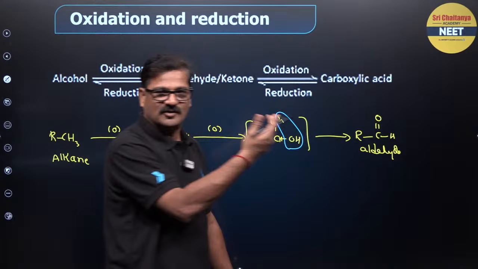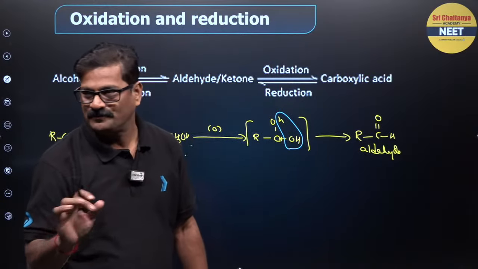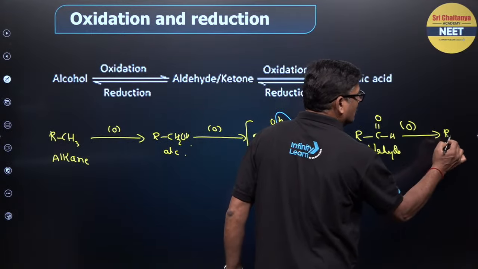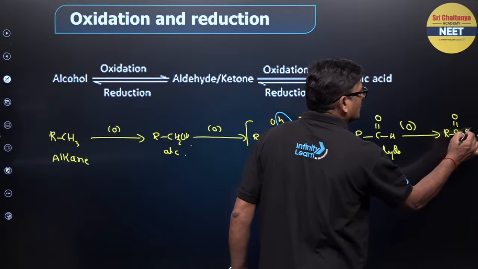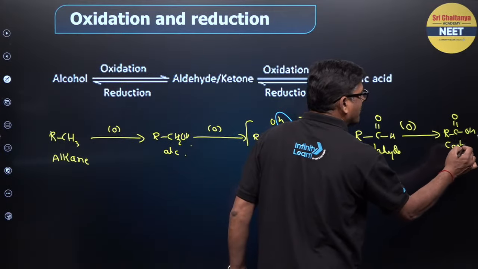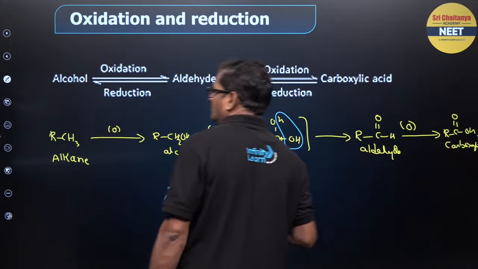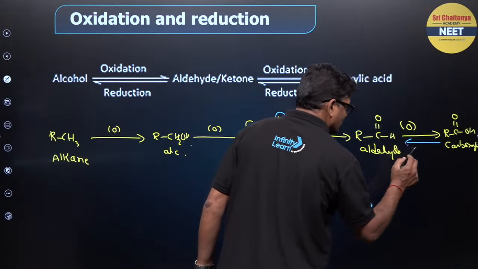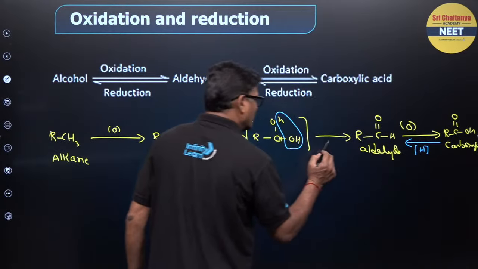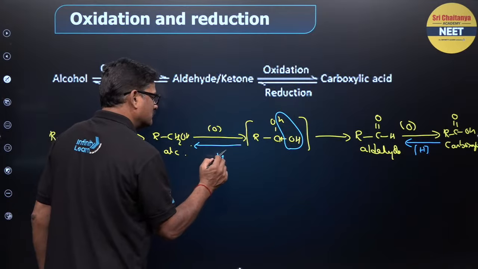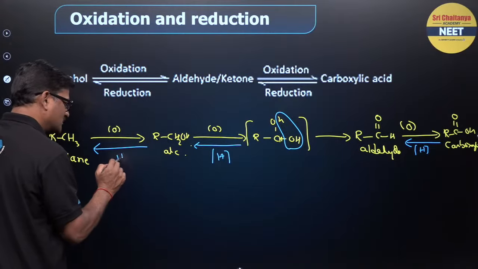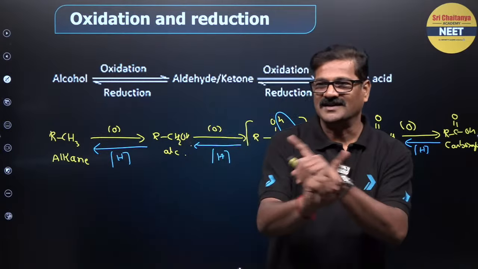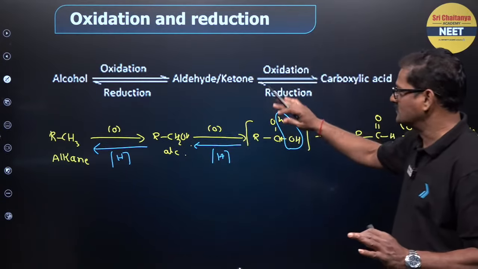If it is a secondary alcohol, you are going to get a ketone, right? And this is further oxidized, you are going to get R C double bond O and OH, carboxylic acid obtained. You want to reduce it? It is reduced like this. It is reduced like this. It is reduced like this. So, oxidation and reduction are complementary, isn't it? So, this is the way you have to study.